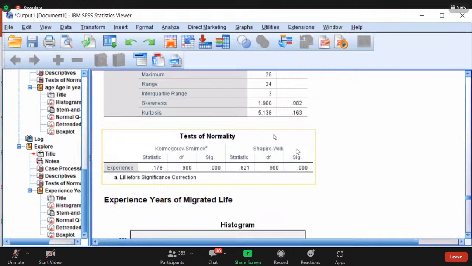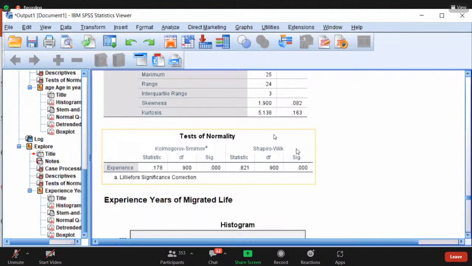See, we have already seen that when the t value increases, the significant value will come down. So by looking at the significant value, if it is less than 0.05, then reject the null hypothesis.